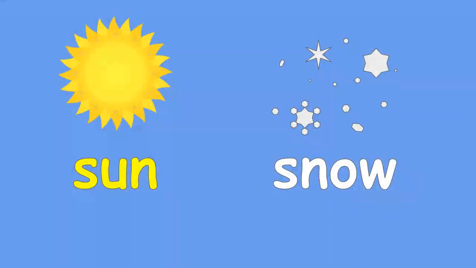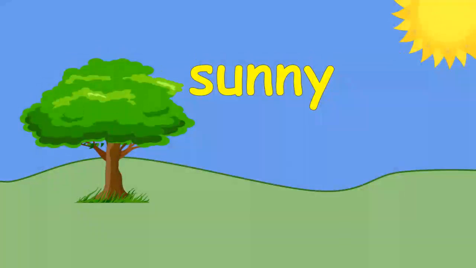Now these are all parts of different kinds of weather. So what do we call the weather when there's a lot of sun? We don't say the weather is sun. What do we call it? Think about it for a minute. Let's take a look at this. What is that word? We've taken the word sun and added a y onto the end, making it sunny. So what does that do? Putting that y on the end means that it describes the kind of weather that we're talking about. It's the kind of weather with sun, sunny weather.